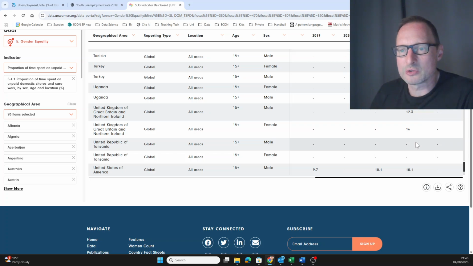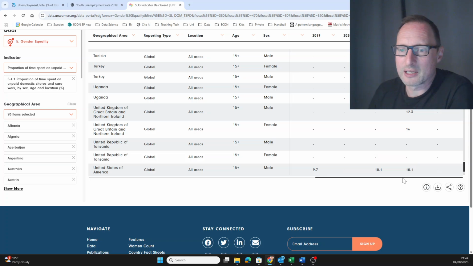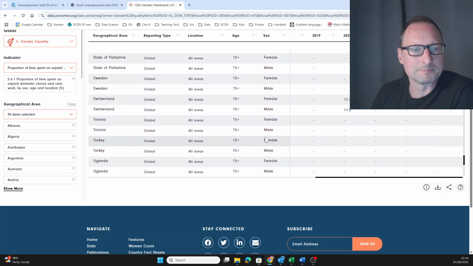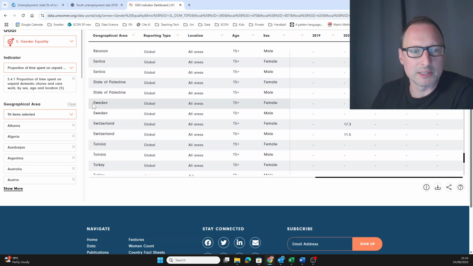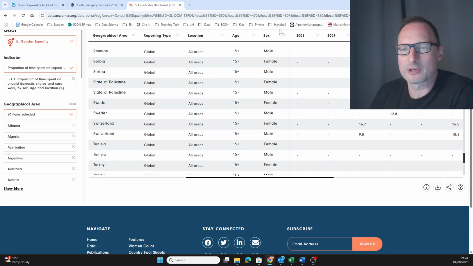And then for 2022, we have 16 over 12.3. That's about a ratio of 1.25. Okay, so females spend more, but not double. So what about Sweden? Here we got Sweden. Let's start again at the beginning. So the earliest data here is 2011, 16, 12.8. So that's about the same ratio as the UK in the latest observation. Okay, so around 1.25.